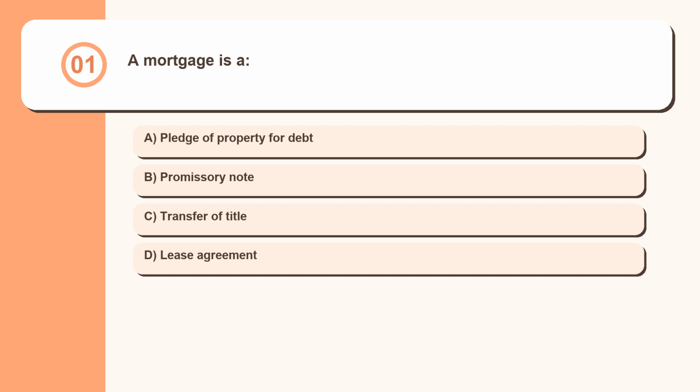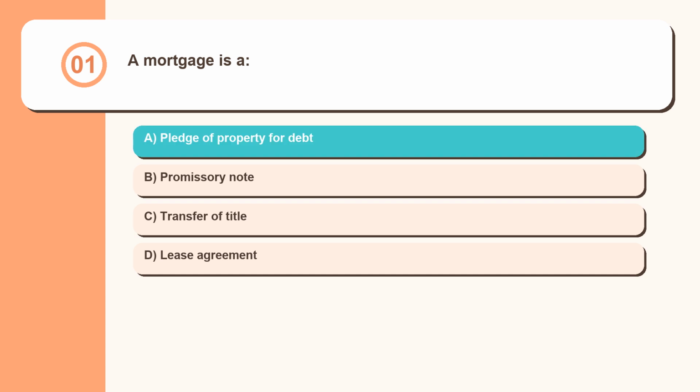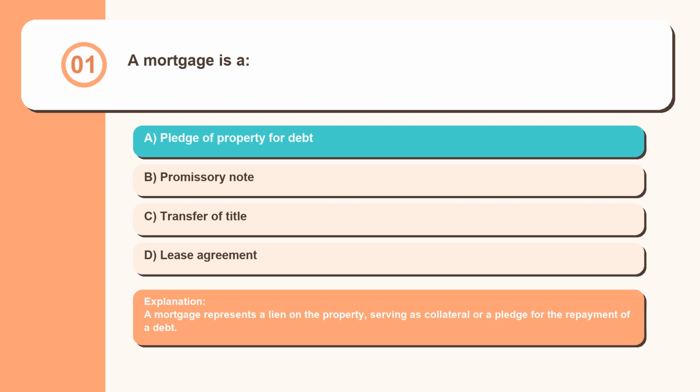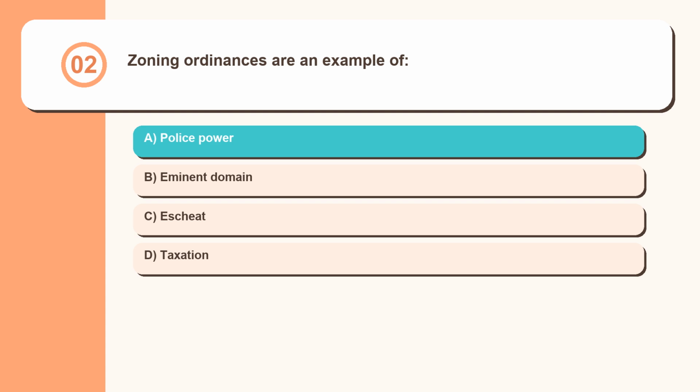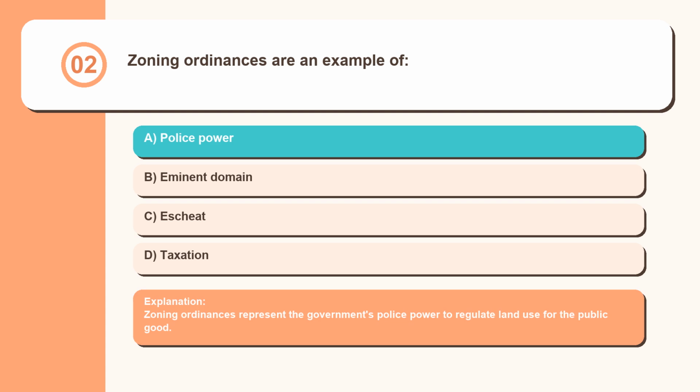Question 1. A mortgage is a pledge of property for debt, promissory note, transfer of title, lease agreement. A mortgage represents a lien on the property, serving as collateral or a pledge for the repayment of a debt. Question 2. Zoning ordinances are an example of police power, eminent domain, escheat, taxation. Zoning ordinances represent the government's police power to regulate land use for the public good.